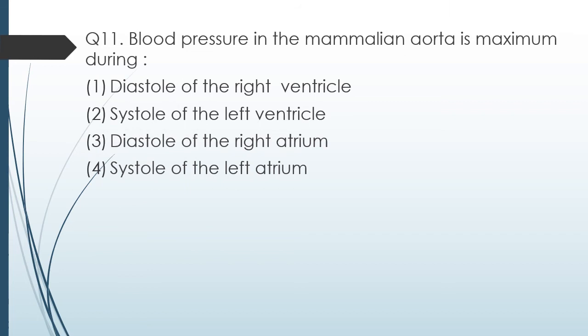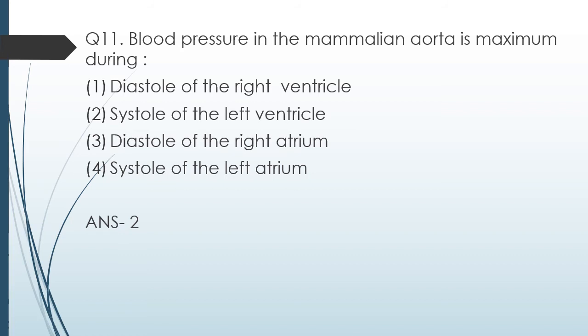Question number 11. Blood pressure in the mammalian aorta is maximum during diastole of right ventricle, systole of left ventricle, diastole of right atrium, or systole of left atrium. So the correct answer is blood pressure in the mammalian aorta is maximum during systole of left ventricle.